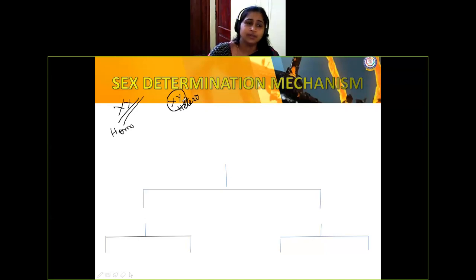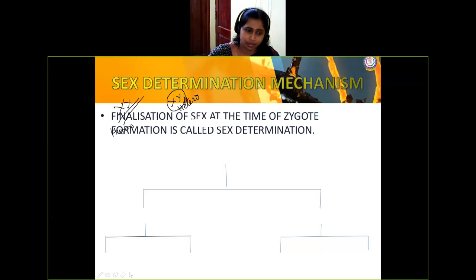Based on the hetero only, the sex of the child will be expressed. Suppose in sex determination in human, we are going to see how this Y chromosome will have an influence over determining the sex of an individual. So I'll introduce here the type of mechanism. I'll erase this so it will be clear for you.